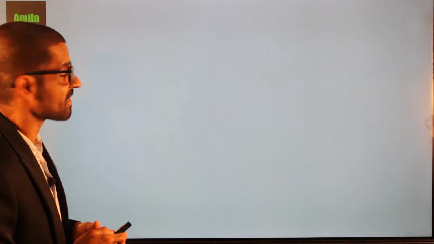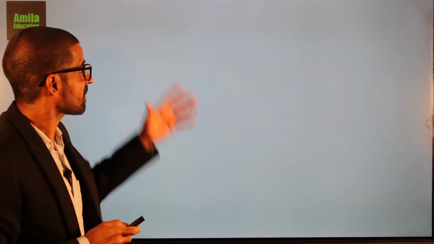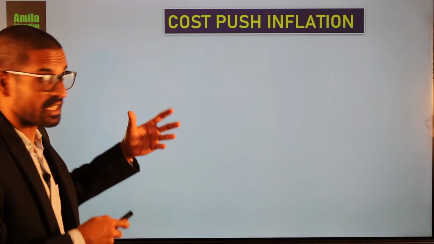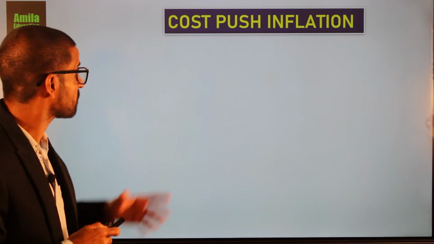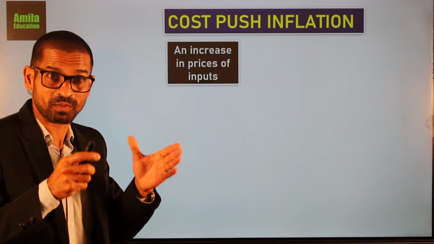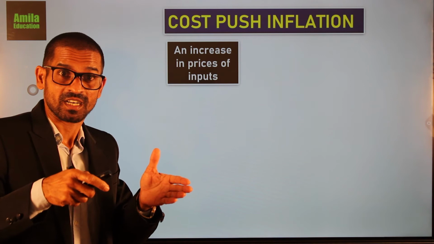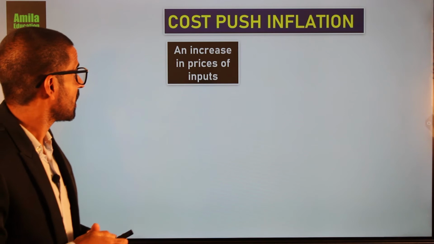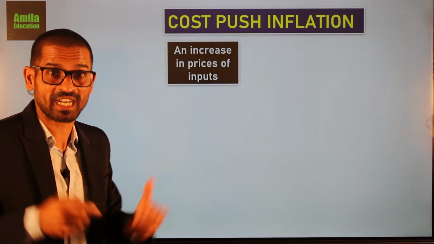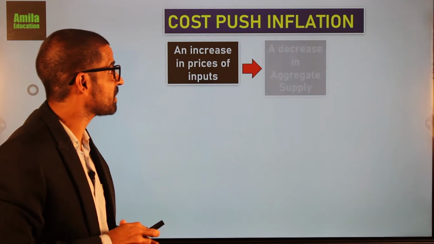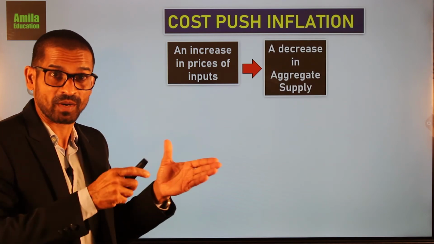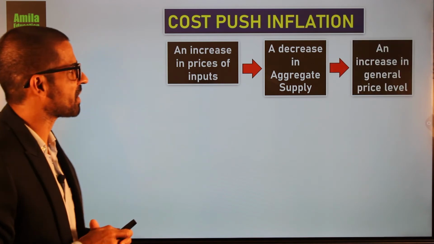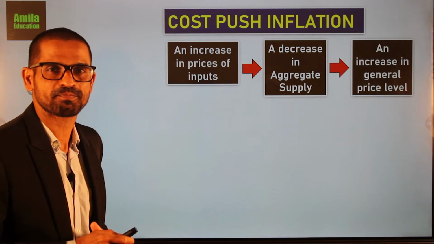Then the other reason for inflation is cost push inflation. Cost push inflation happens due to an increase in prices of inputs, that is, an increase in price of all the inputs, labor and other materials. When there is an increase in price of inputs, that means an increase in cost of production, what will happen? Aggregate supply, the total supply of the country, will decrease. That causes an increase in general price level, which is known as cost push inflation.